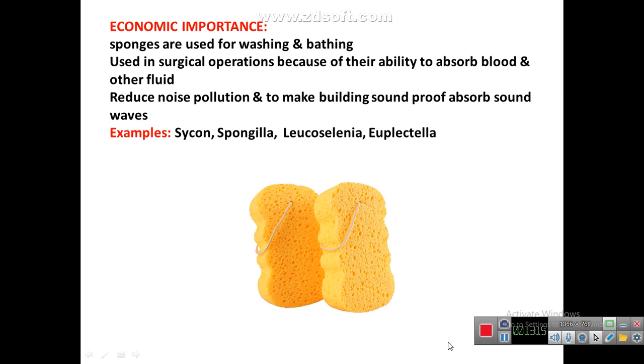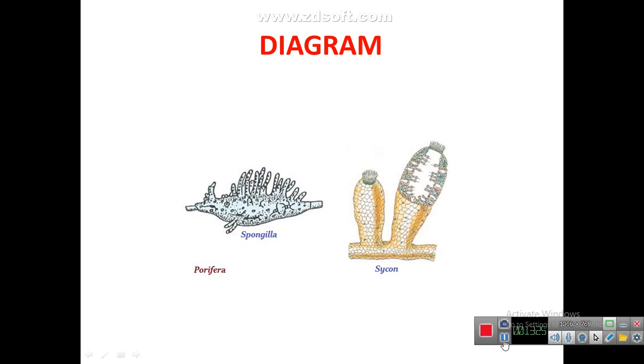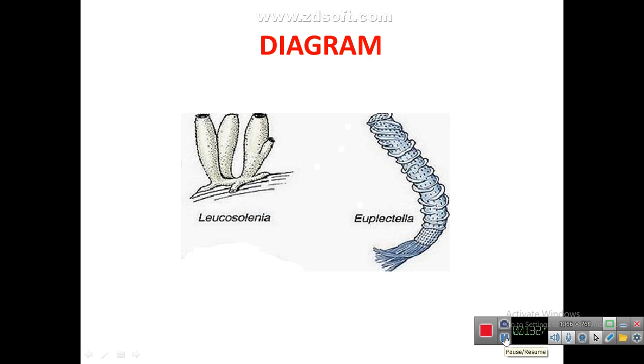Examples of the members of phylum Porifera: Scypha, Spongilla, Leucosolenia, and Euplectella. The images of Spongilla and Scypha, images of Leucosolenia and Euplectella.